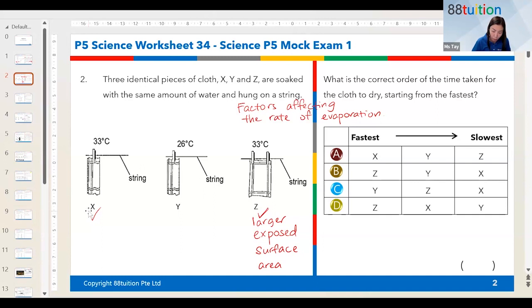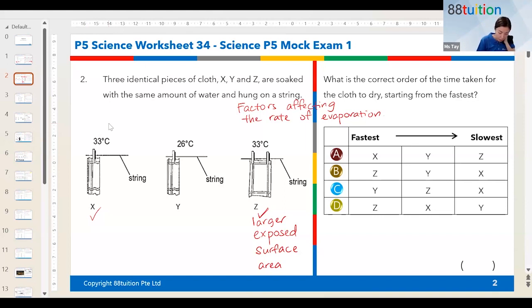So you need to know that at the same temperature for X and Z, X has a smaller exposed surface area, but Z has a greater or larger exposed surface area. Therefore, having the higher temperature and the large surface area, we can say that Z will actually evaporate the fastest, right? Good. So how do you determine which one will be slower?